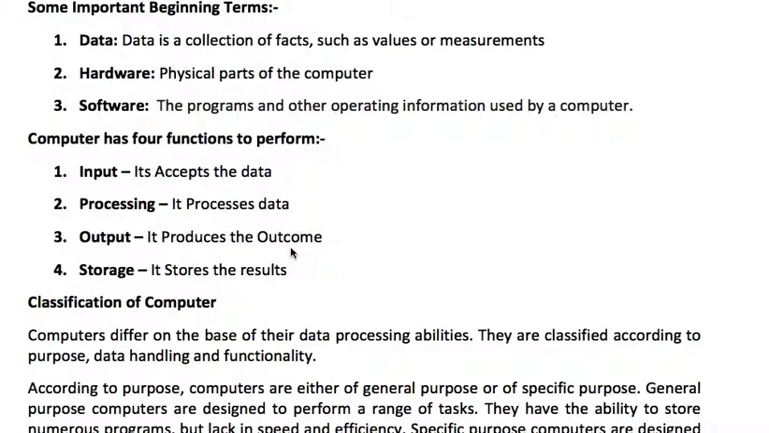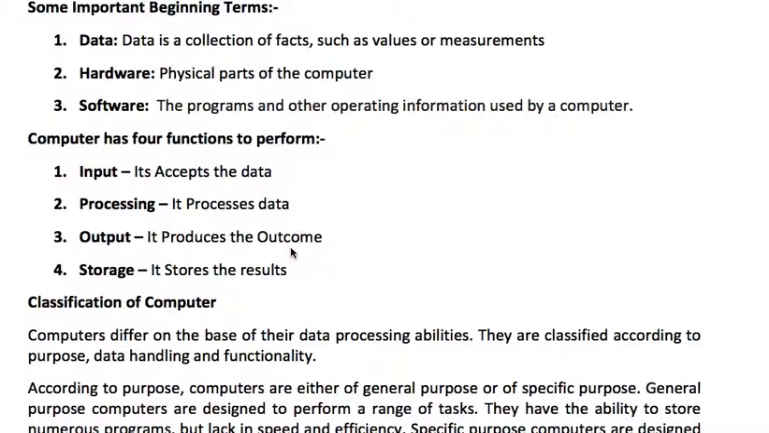Software. Software is the program or the operating system which is used in the computer to perform a specific task. As I told you earlier, a program on word processing processes the data given in the word format. A program on graphics converts the information into graphics. It gives results in the shape of graphics. So this software is the programs and other operating information used by a computer.